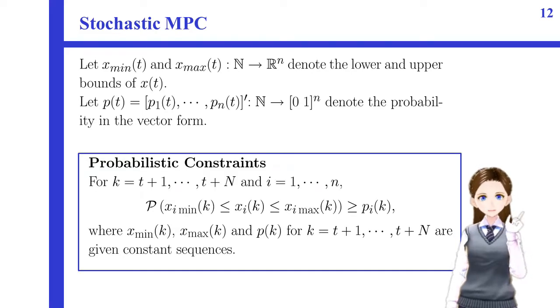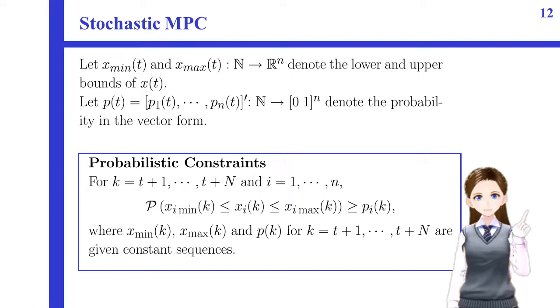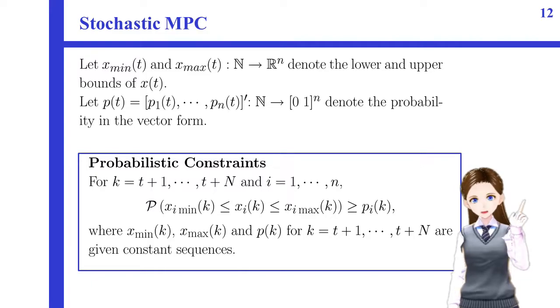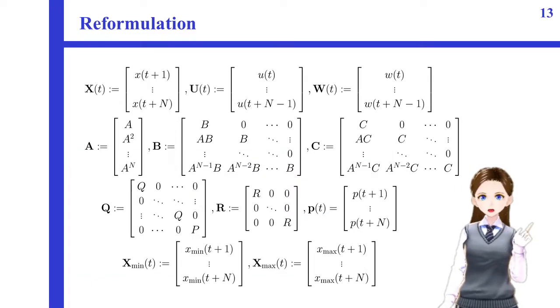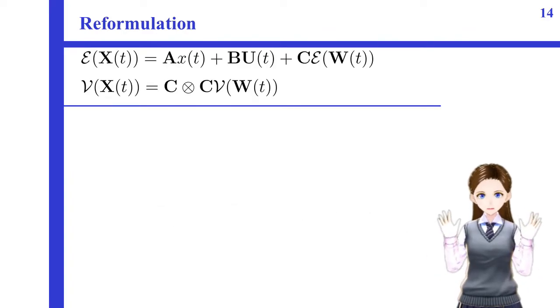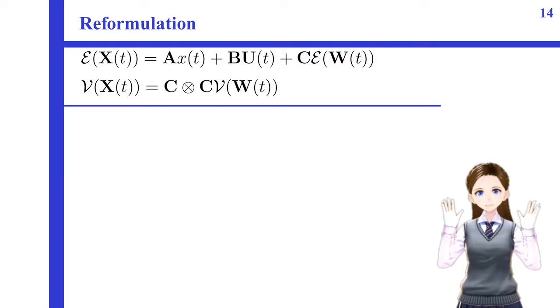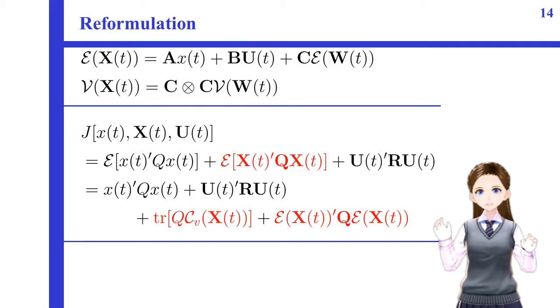Now, we impose the probabilistic state constraint on the optimization problem. So, the problem of stochastic MPC is to decide the control input such that the performance index is minimized subject to this constraint. Here, we introduce the augmented matrices defined as shown here. Then, the expectation and variance of the state over the prediction horizon can be described as shown here. Then, the performance index can be rewritten as shown here.